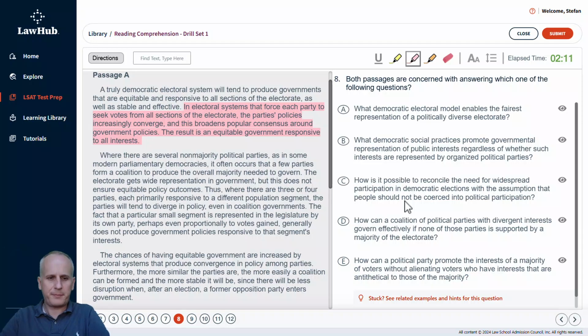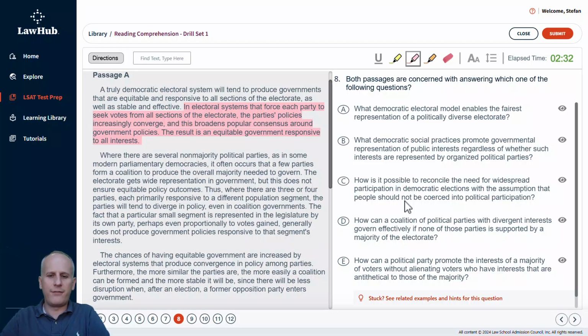paragraphs. So looking at the second paragraph, where there are several non-majority political parties, as in some modern parliamentary democracies, it often occurs that a few parties form a coalition to produce the overall majority needed to govern. The electorate gets wide representation in government, but this does not ensure equitable policy outcomes.